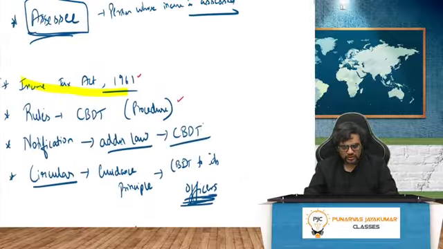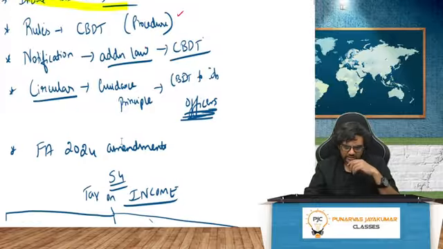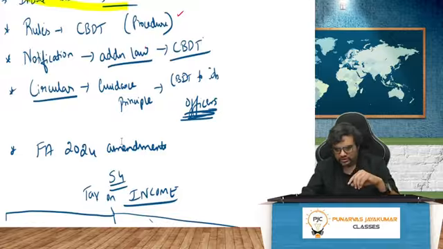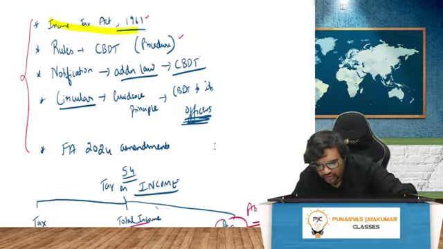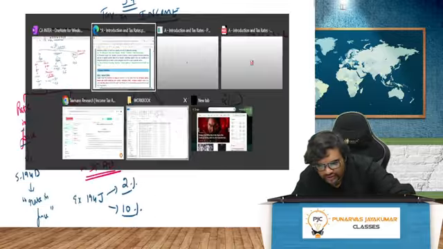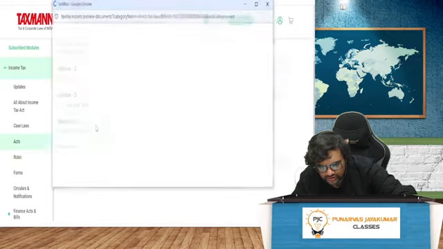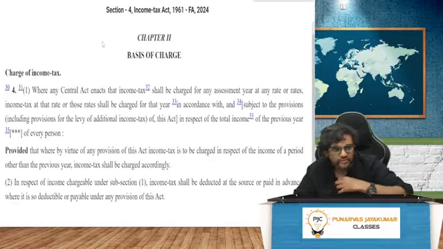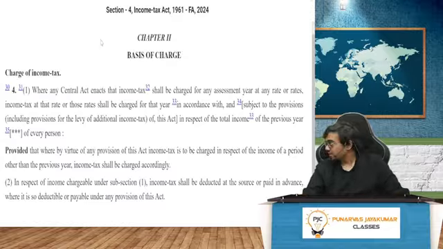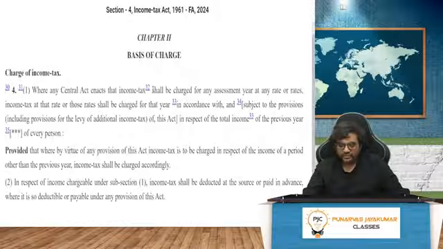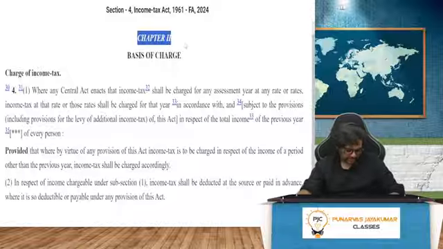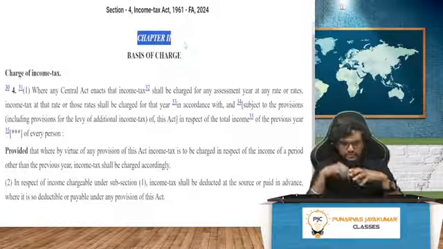Of course, one more important thing that we need to see is the amendments. Amendments of Finance Act 24 are also important. Now let's come to section number 4. I'll just quickly take you through the section. Wherever necessary, we'll be consulting the Bare Act also, guys, because as CA students, we should know how to read the Bare Act. Otherwise, it's actually shameful, to be honest. So we need to read the Bare Act. It's very easy. Once you figure out how to read the Bare Act, the thing will be very, very simple.